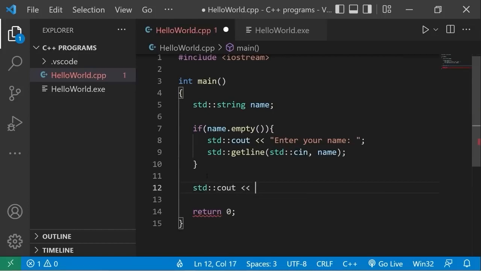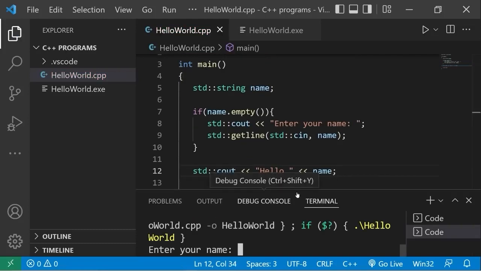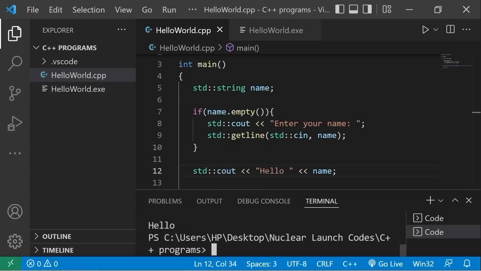Standard output, hello, name. Enter your name. I'm just going to hit enter and not enter in anything. Hello, and I don't have a name. What if we need to force the user to do something in order to continue with the rest of the program? Well, we could change this if statement to a while loop.